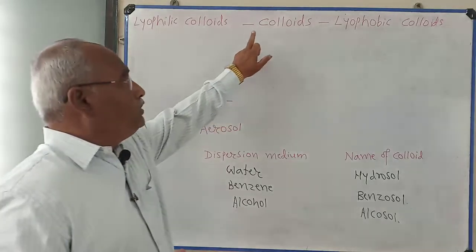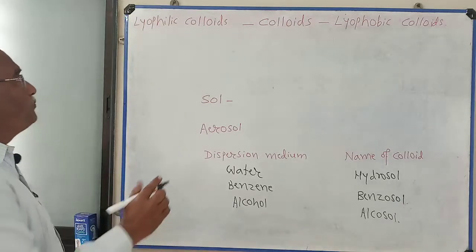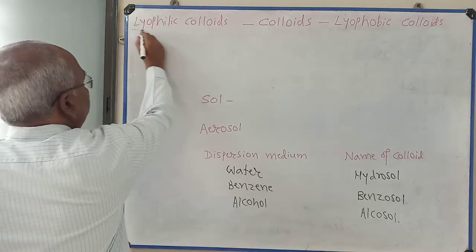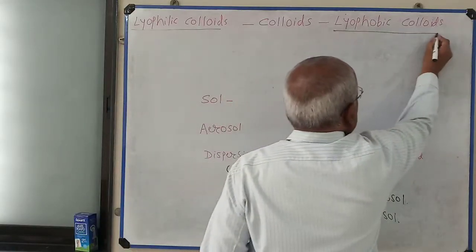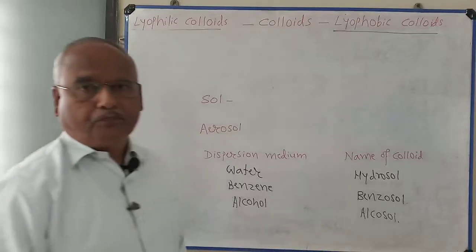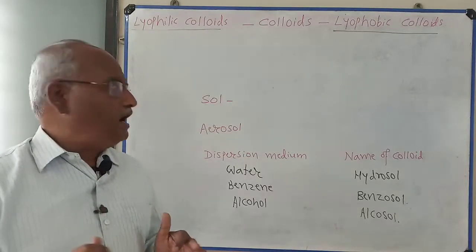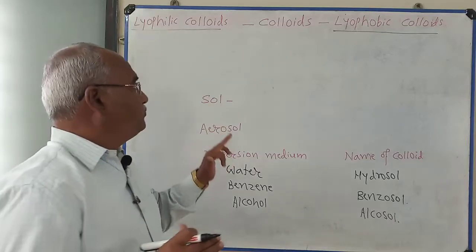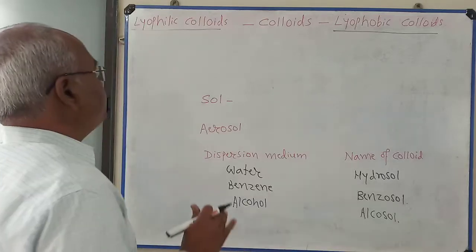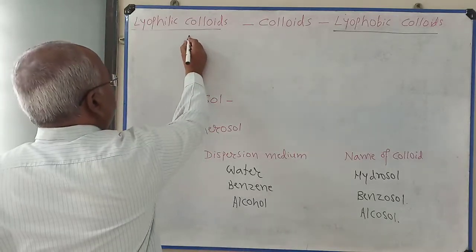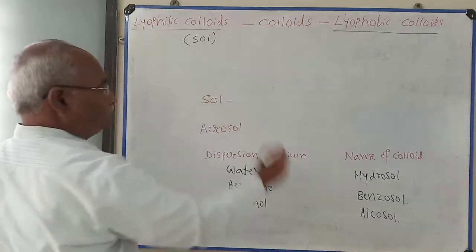We are going to classify colloids into two types. One is called lyophilic colloid, another is called lyophobic colloid. The colloid in which there is affinity between dispersed phase and dispersion medium is called lyophilic colloid or lyophilic sol.